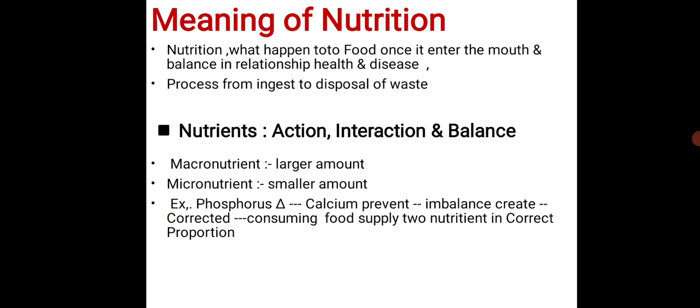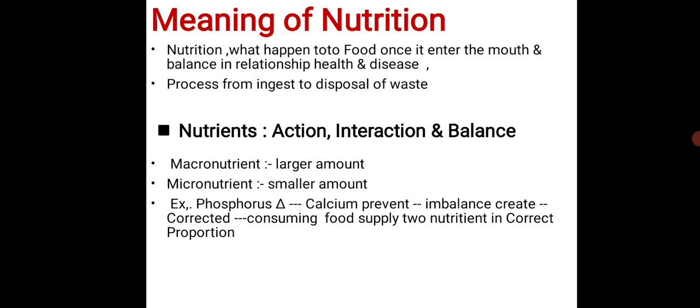Then, an example of interaction and balance. For example, if the phosphorus in our body increases, and I show this with a delta sign, which is not a standard symbol, I just put it down to show that phosphorus increases, then what happens?